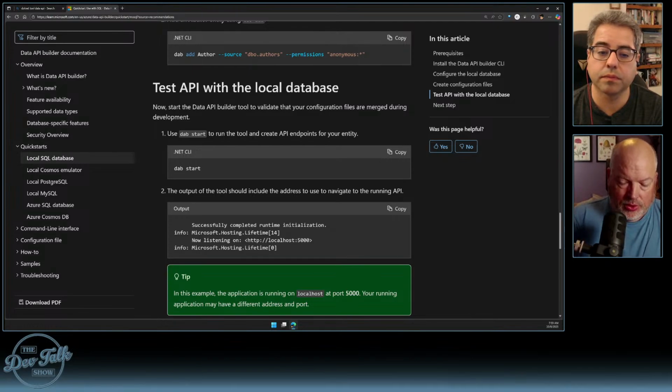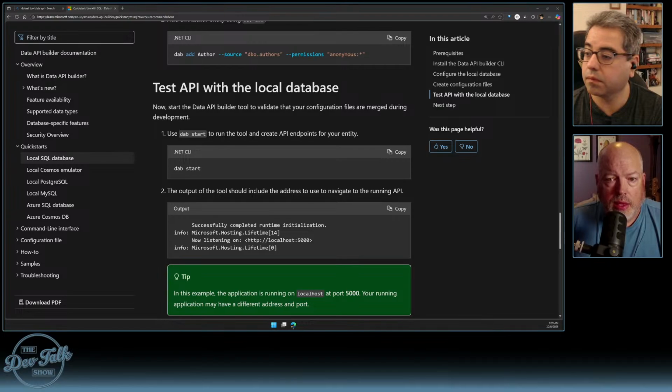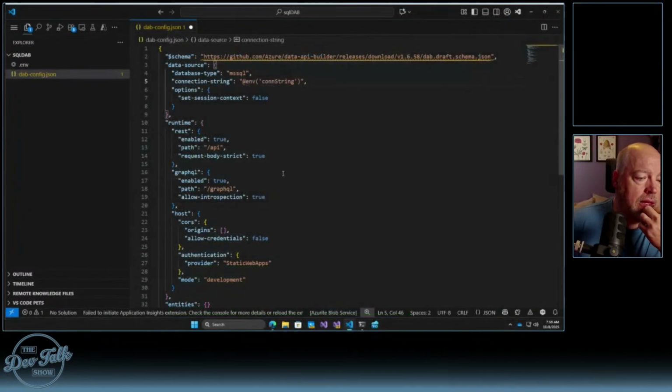I'll get rid of the chat too, because we don't need that right now. Okay, so let's come on back. There we go. Cool. So what we have here is based on the instructions we gave it. You can see some of the things that it dropped in for us, right? So it knows our database type is SQL.